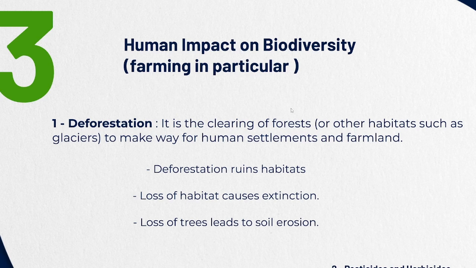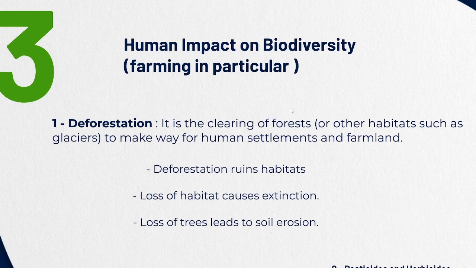a lot of loss of plants and trees. So, what is deforestation first? It is the clearing of forests or other habitats to make way for human settlements and farmland. Human settlements can be for buildings, can be for cities, and farmland. The major things that deforestation is used for are these two: human settlements and farmland.